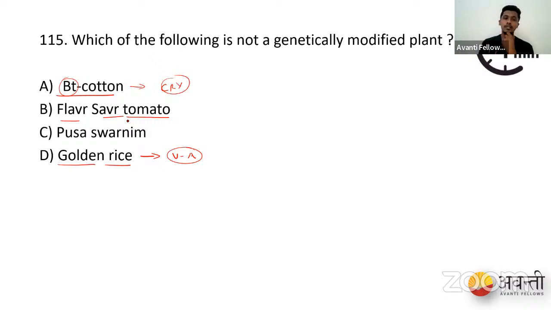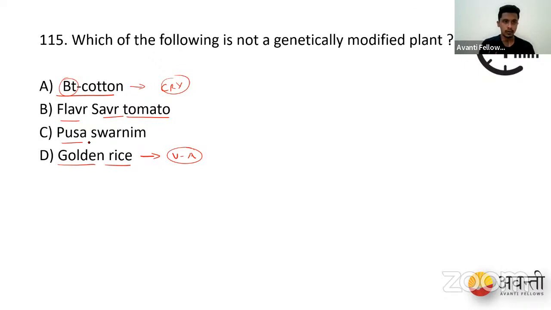Ripening of the tomato depends upon a gene, and a partial silencing of this gene is done, so a variety of flavor saver tomato is obtained by genetic modification, with the reddish pigmentation, slow ripening of the pulp and hardness. If you hold the tomatoes now, they're stiff and tough, so we can pack them. So flavor saver tomato is another example of a genetically modified plant.